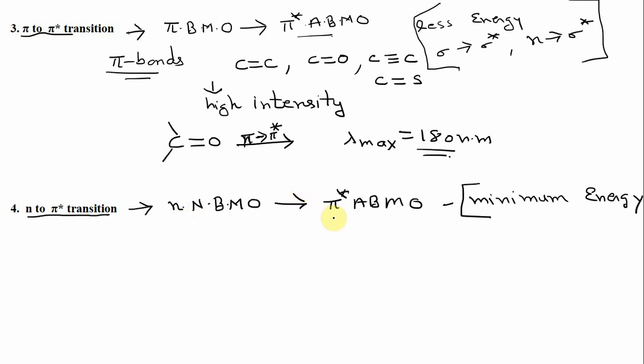and these transitions take place in compounds where you have a double bond, and this double bond is attached to a heteroatom containing a lone pair of electrons. For example, you have a carbon-oxygen double bond, so there are non-bonding electrons. These non-bonding electrons can jump into the pi star anti-bonding molecular orbital of this double bond. Or you have a carbon-nitrogen double bond, carbon-sulfur double bond, or carbon-nitrogen triple bond.